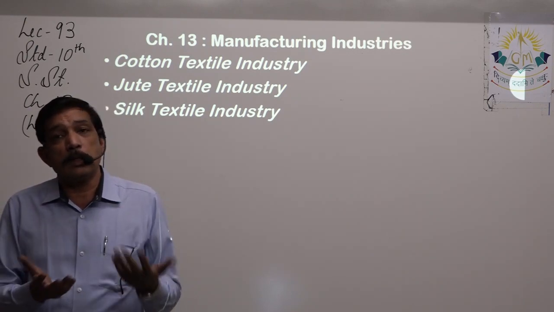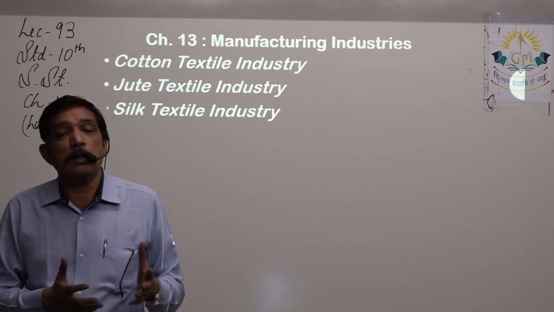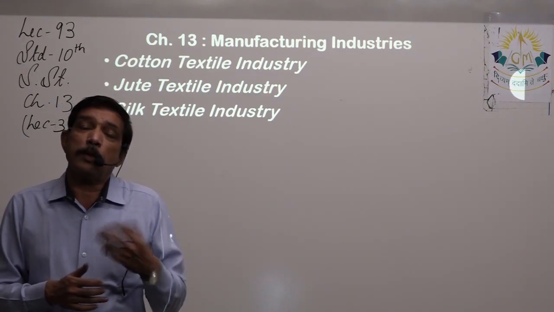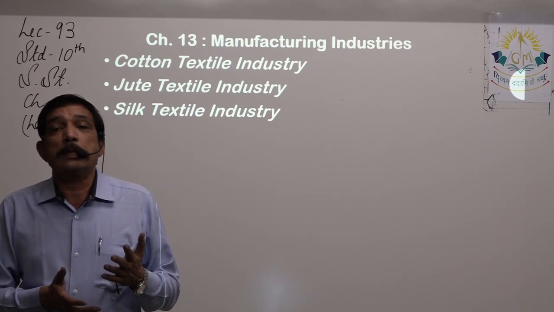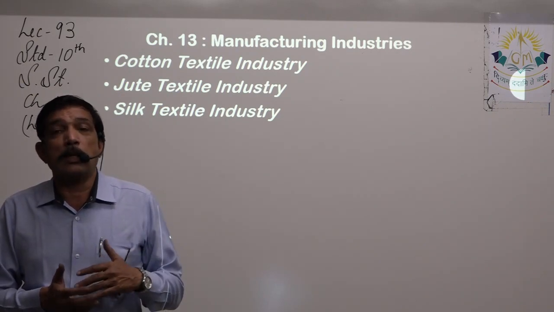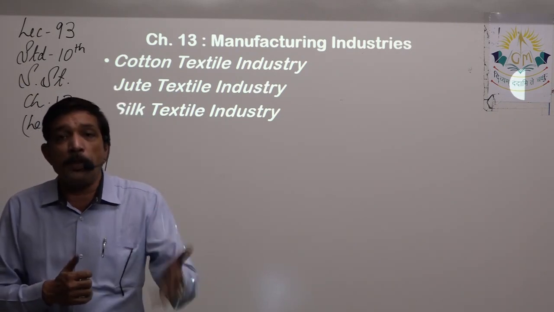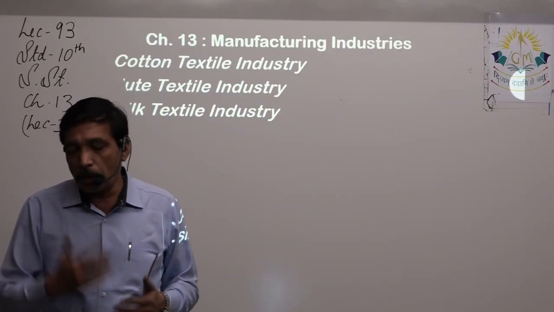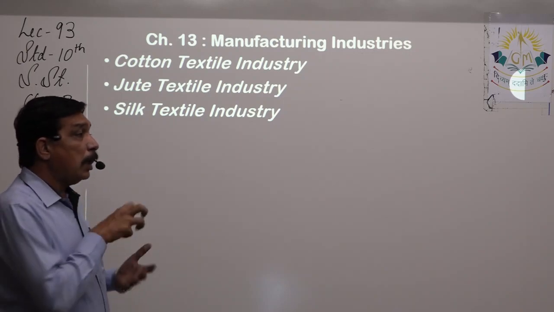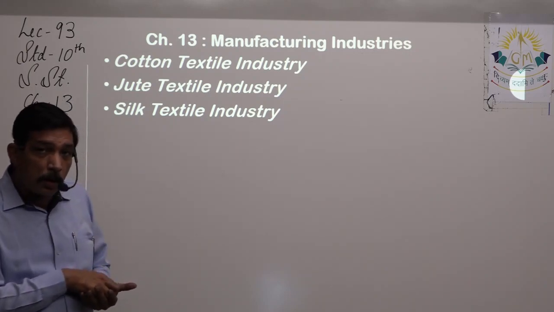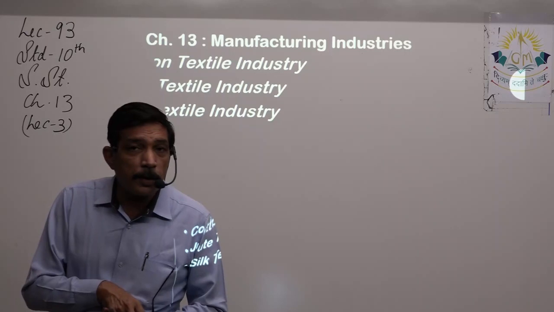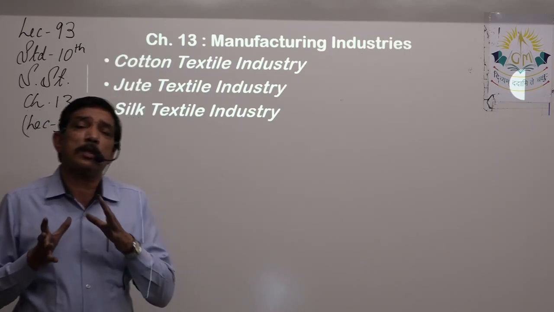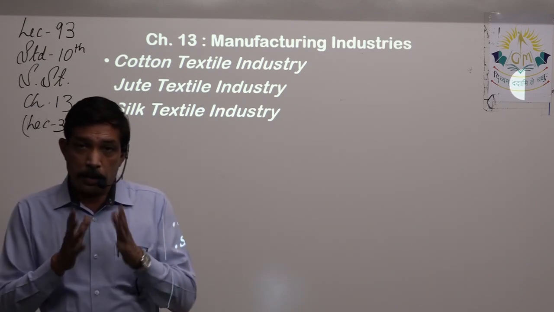At least 100 cities in India have cotton textile mills. What are the favorable conditions for them? What is the downside of this industry? That is, what is stopping this industry from developing fully, what hurdles are there? So you have to remember all of it. Then remember two or three important things: Cottonopolis, Manchester of India, denim city of India. These are the important terms that should be in your answer.